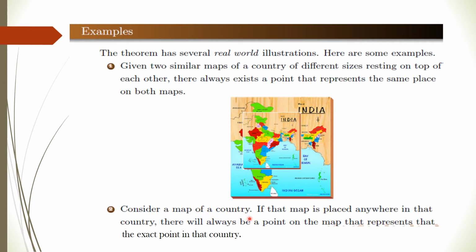Similarly, if you consider a map of a country, and you place that map anywhere in that country, there will always be a point on the map which represents the exact point in the country. So these are two real world illustrations which show that there always exists a fixed point for such types of mappings.